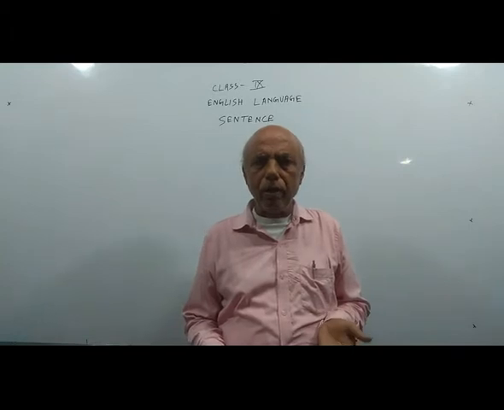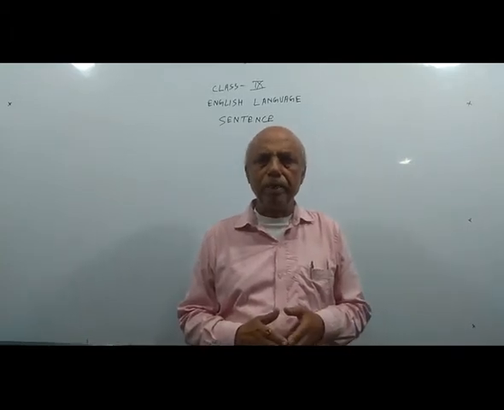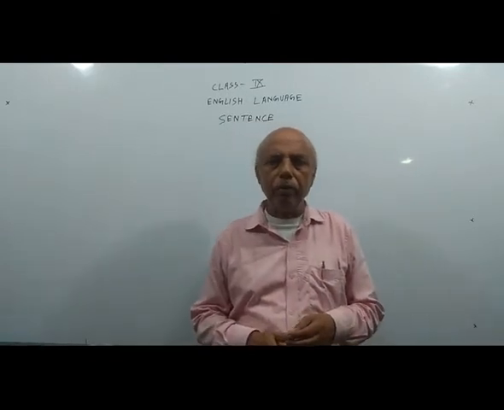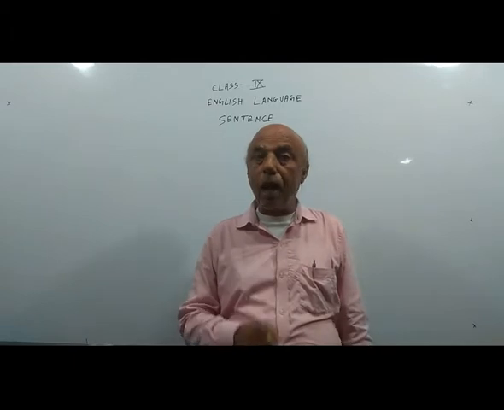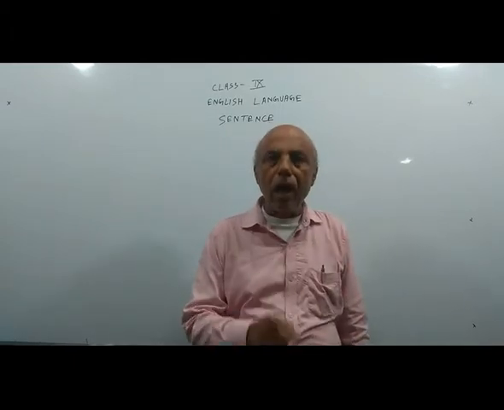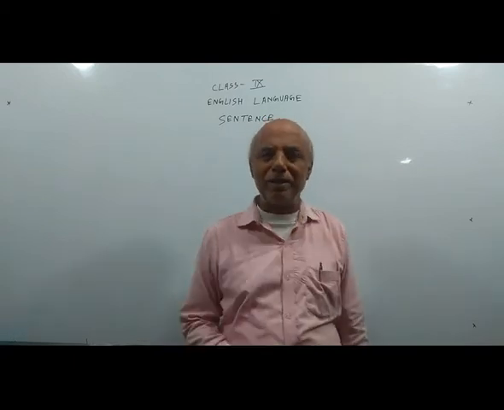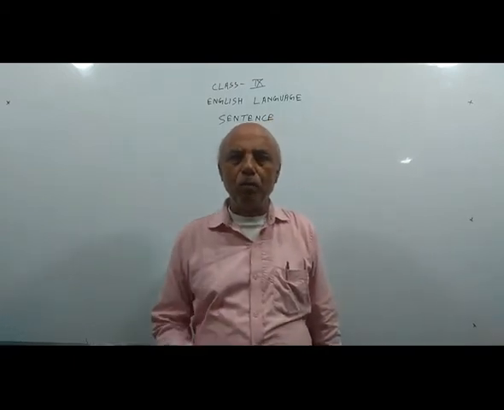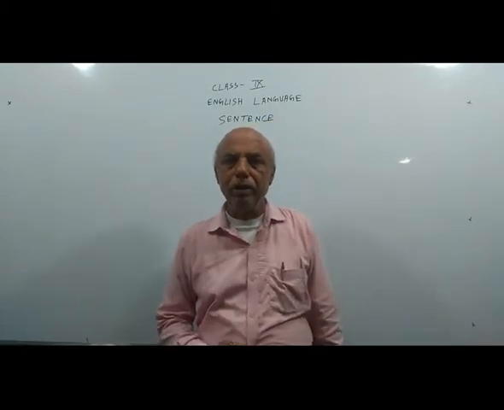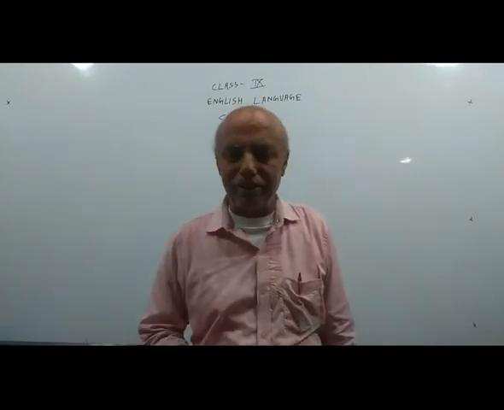When we get a negative concept, that is called negative. As for example, Ram goes is an affirmative sentence. Ram does not go, it is a negative sentence. Mohan is doing the work, it is an affirmative sentence. Mohan is not doing the work, it is a negative sentence.